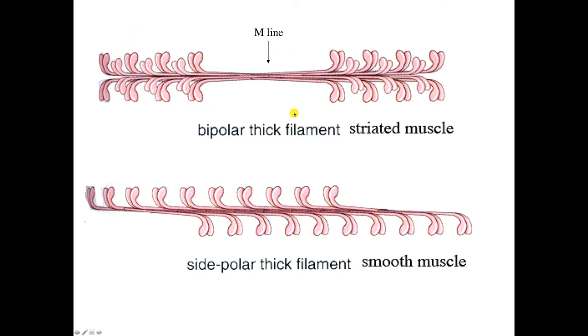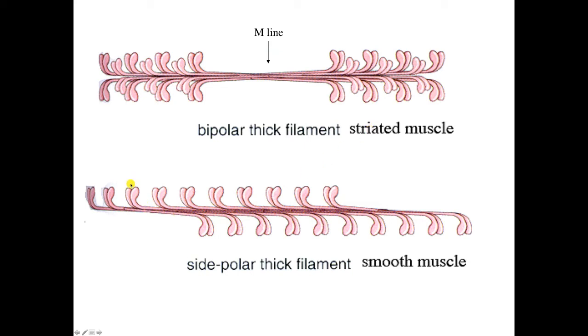You may remember as we looked at striated muscle, particularly skeletal muscle, we looked at the myofilaments, we looked at the thick filaments, and we saw them arranged so that there were these myosin heads on opposite ends to each other, and you might recall that these myosin heads bind onto the thin filaments and they cause the Z lines to come closer together as the striated muscle contracts. So there's a bipolar arrangement of thick filaments in striated muscle.